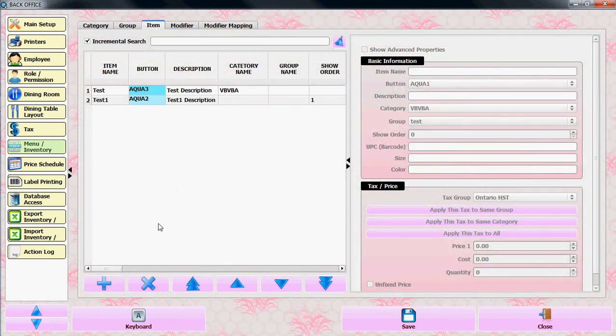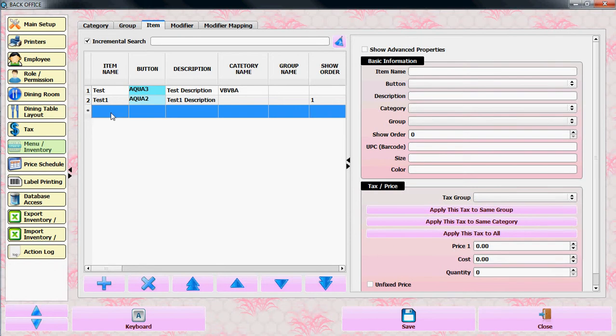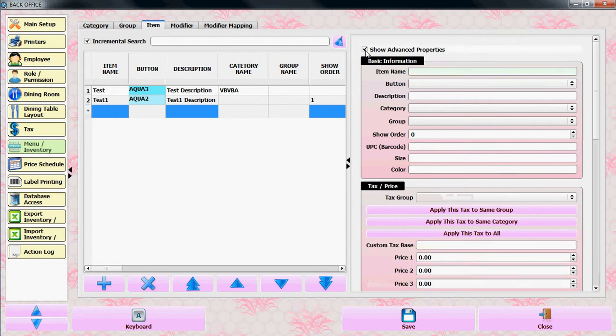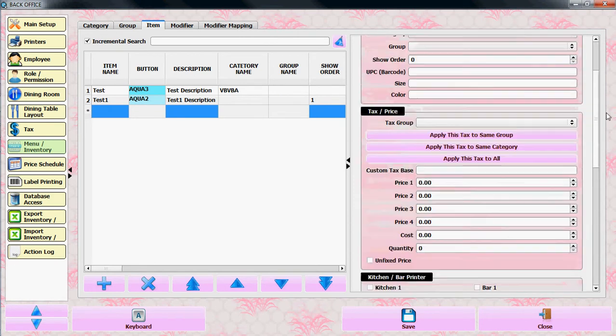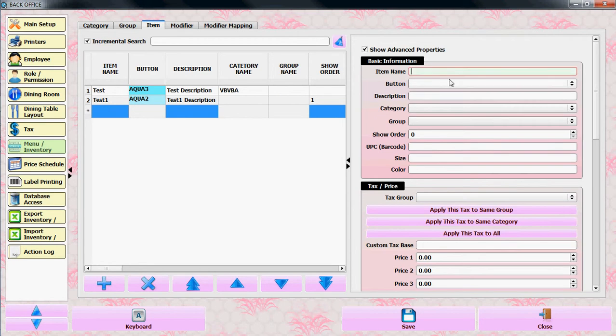From here, if you press plus, it will generate a new option for new item. If you select it, from the right side you can put all the information. Usually I do it with the show advanced properties. If you select it, it will show all the information related to the item. You can put the item name. Let's say test 3.